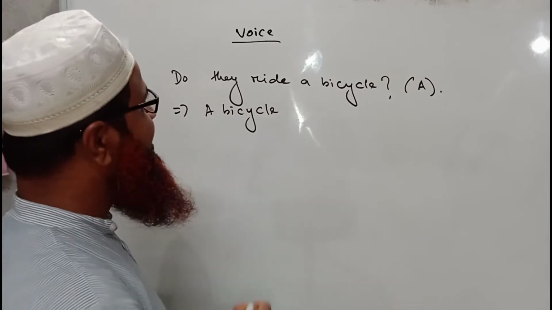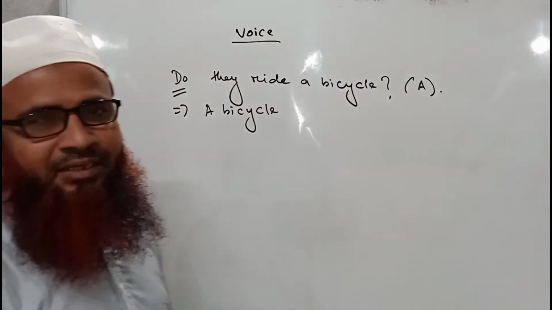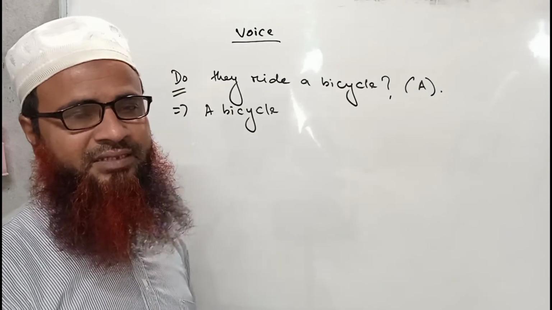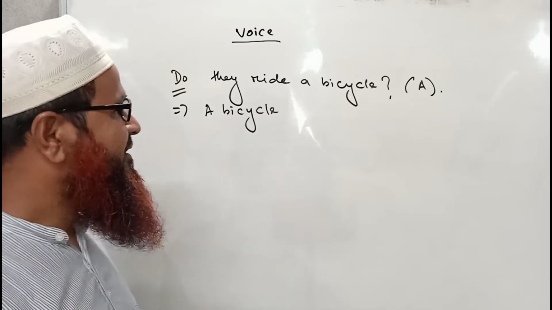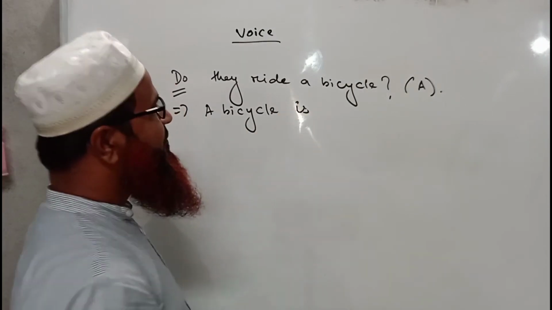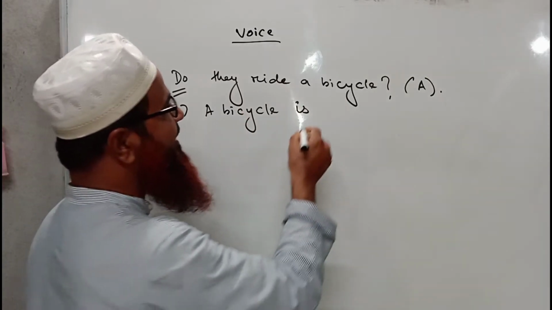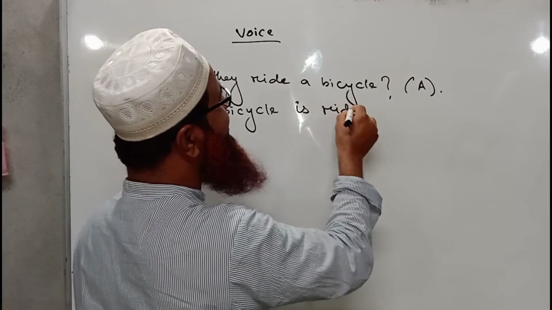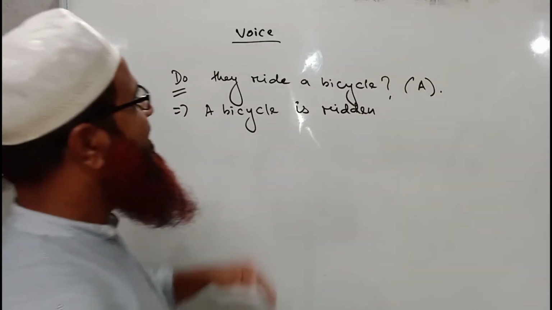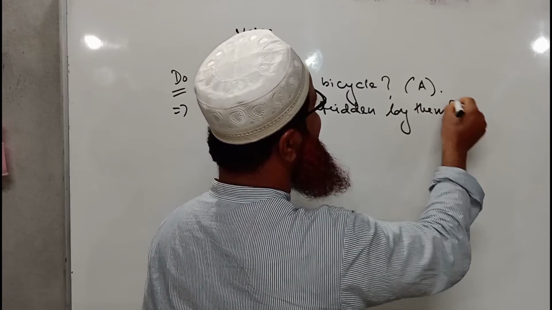Here do is present. It means that the sentence is in present tense. That is why we have to write is here. So a bicycle is ride, rode, ridden. So a bicycle is ridden by them. The object of they is them.